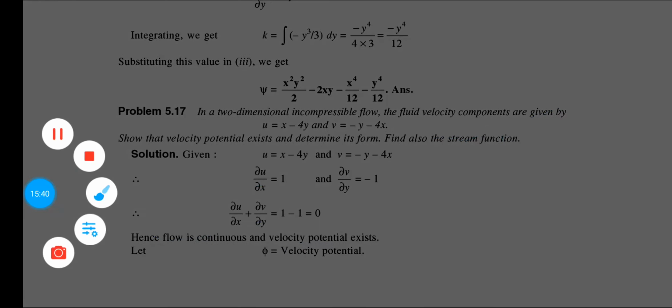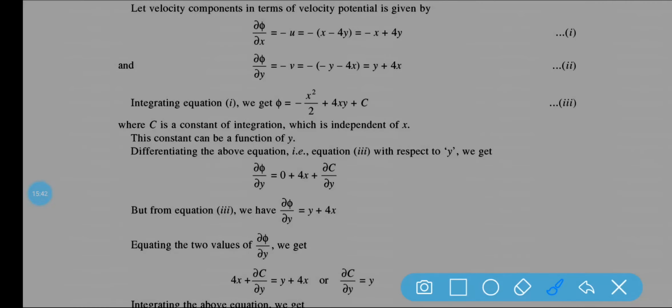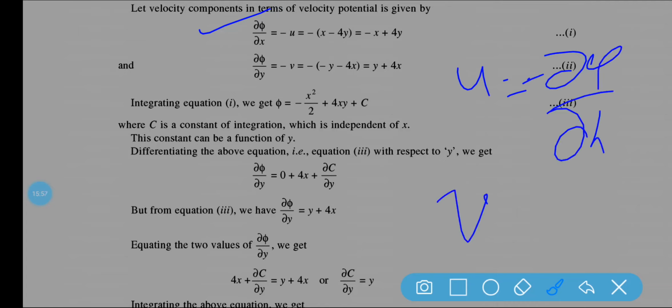Now let us find del phi by del x, where phi is the velocity potential function. How can we find it? We know that u is equal to minus del phi by del x and v is equal to minus del phi by del y. So put the value: del phi by del x is minus u, and del phi by del y is minus v, which you can differentiate.